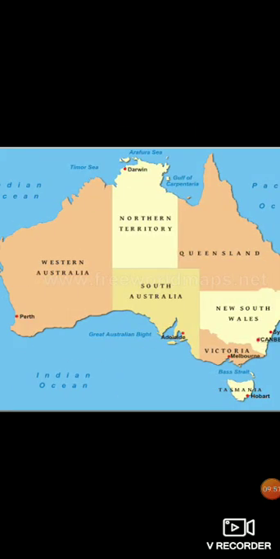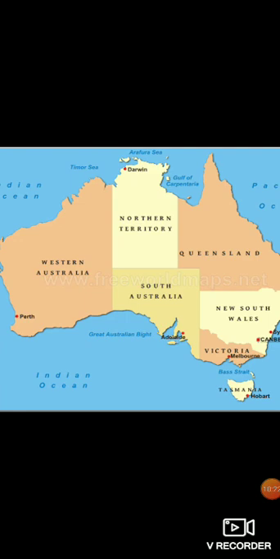That brings us to Australia, which is the smallest continent and is the last continent of the world. And what is special about Australia is that along with the mainland, there are a lot of islands that are near Australia. So they are all considered, like New Zealand and other islands, to be a part of the Australian continent. Now, Australia is also an island continent because it is surrounded by the oceans.